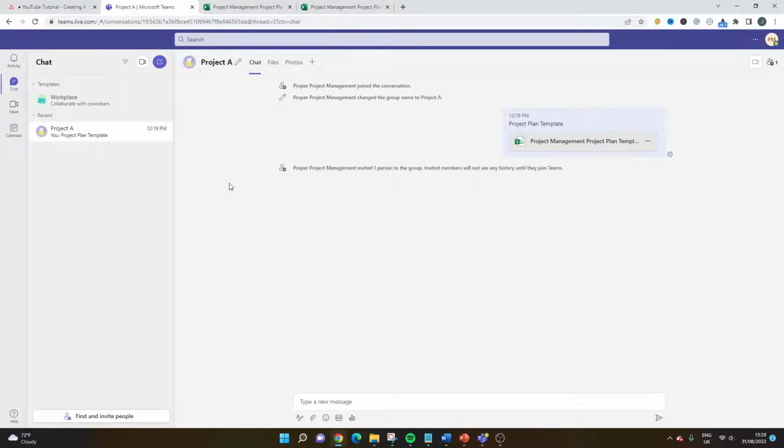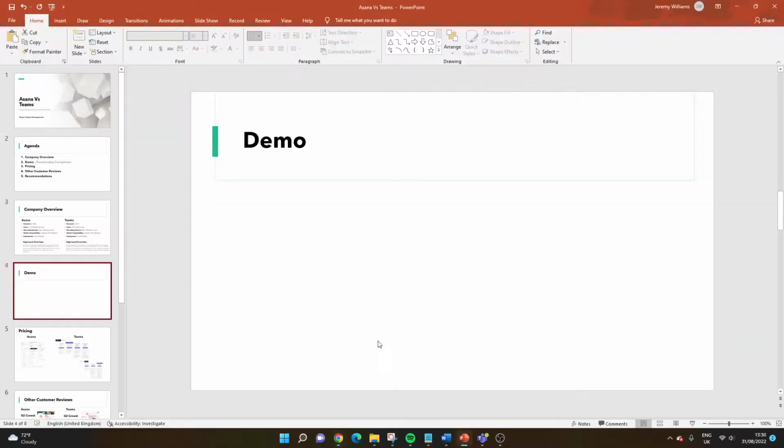And I use this on a day-to-day basis with my organization, and it can get complex. So do consider that. You're going to have a lot of different chats, a lot of different teams and things like that. So you do need to really think about how you organize your work.